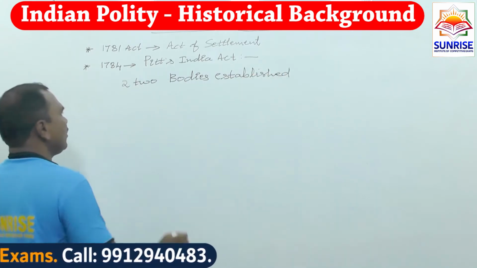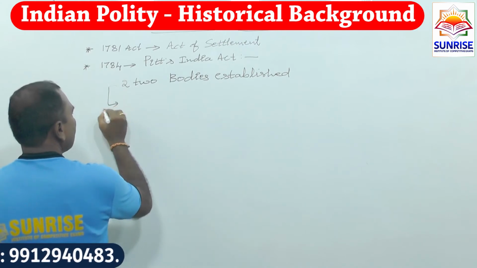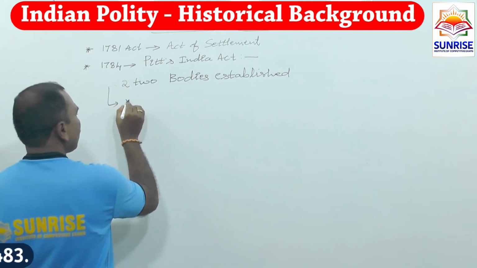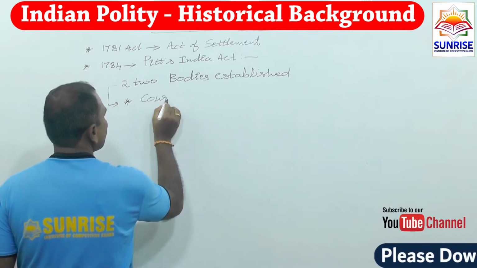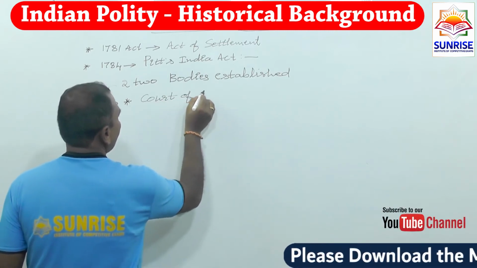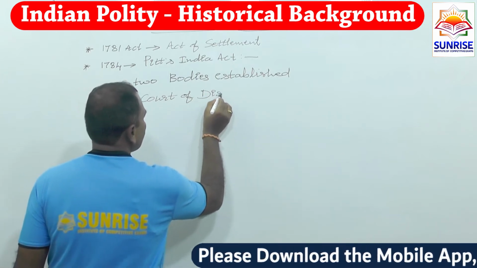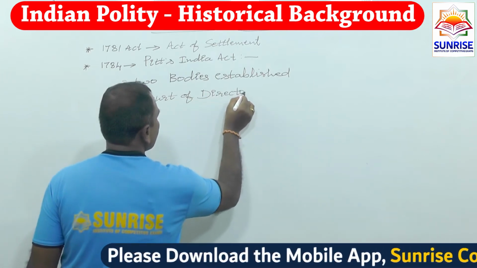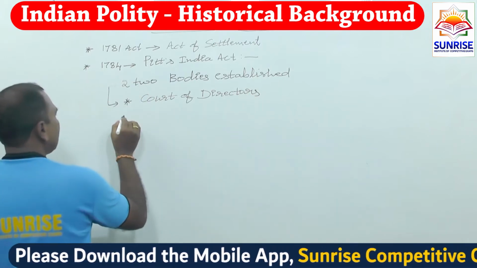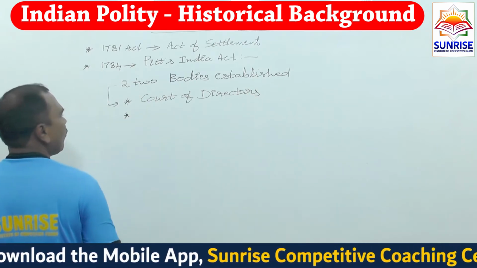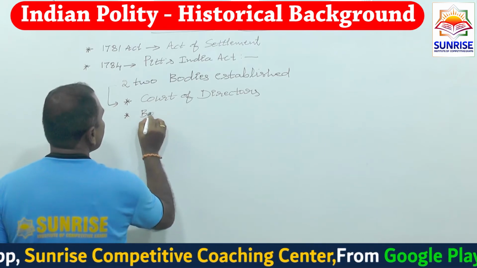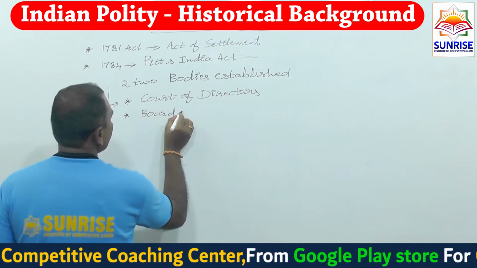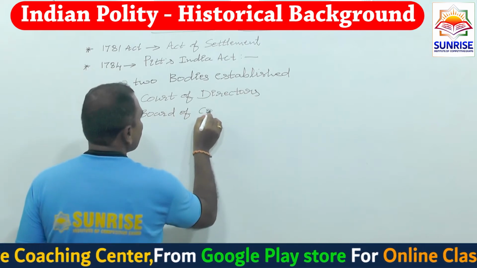The first one is called the Court of Directors. The second one is called the Board of Control.